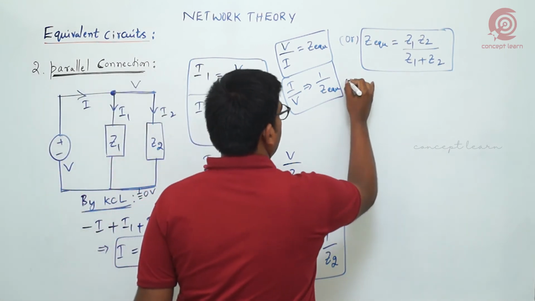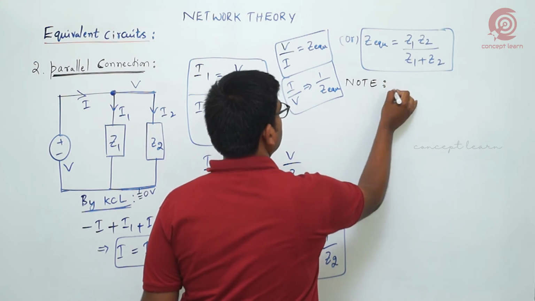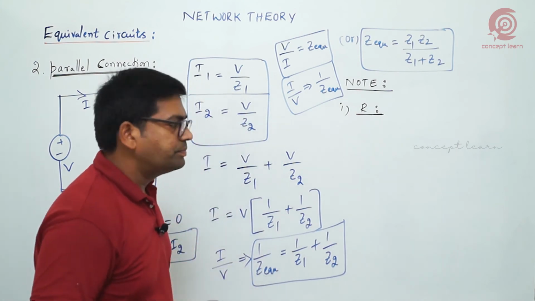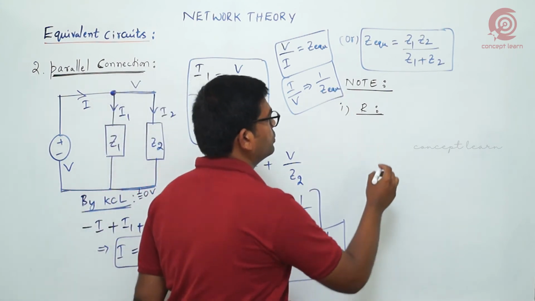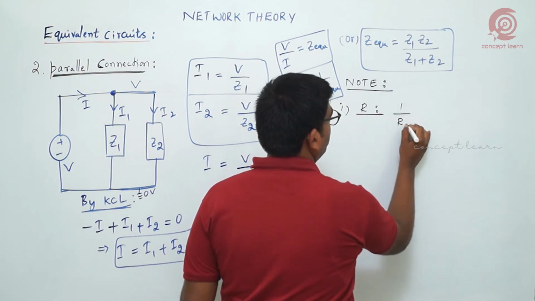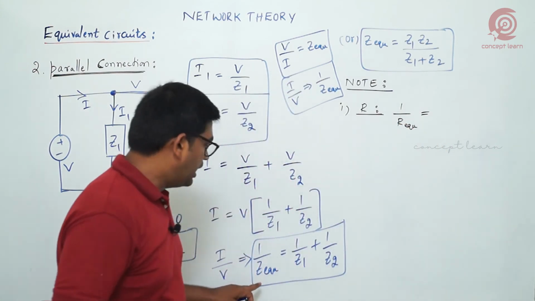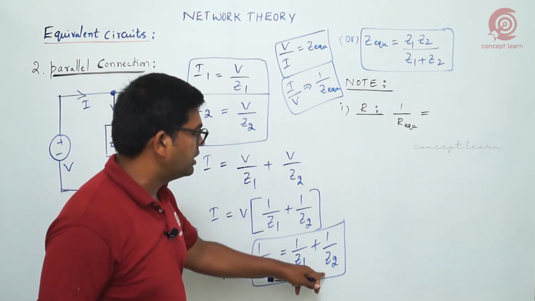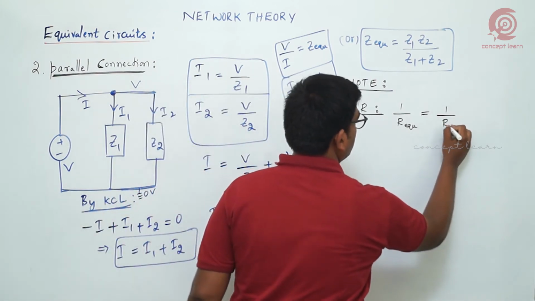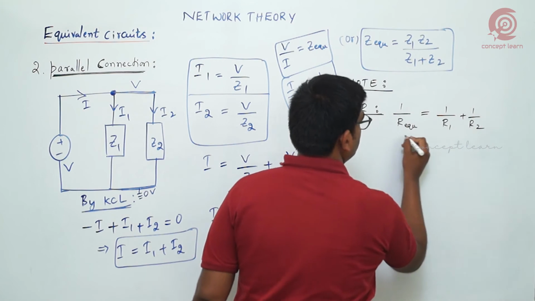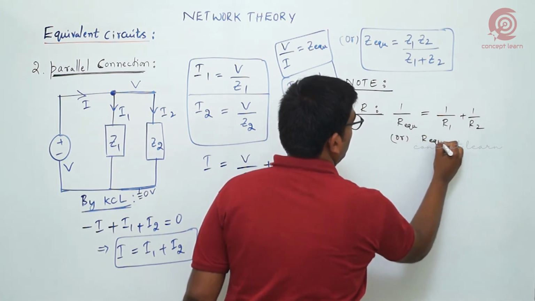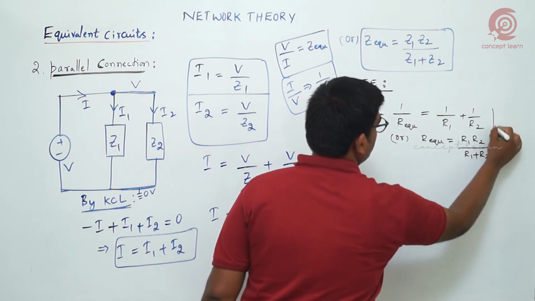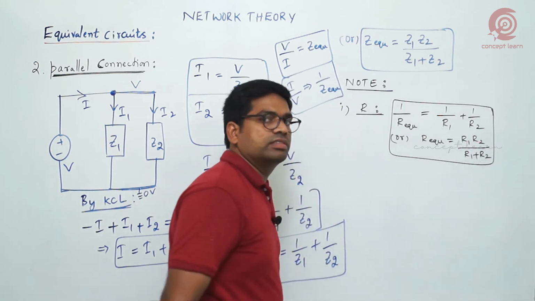Now for individual elements, resistance, inductance, capacitance, first when resistors are connected in parallel. We know that Z is equal to R, so simply replace Z by resistance: Z equivalent by R equivalent, Z1 by R1, Z2 by R2. Then the same equation will come: 1 by R equivalent is equal to 1 by R1 plus 1 by R2. You can even use the simplified result, R equivalent is equal to R1 R2 by R1 plus R2. Any one of these you can use for parallel combination.